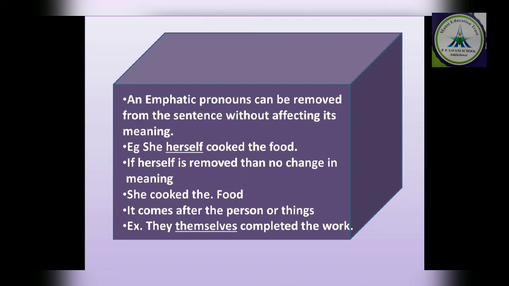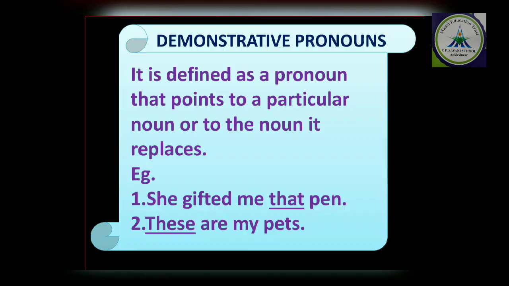First, in that the action and the subject and the object reflect the same person. Here it is not like that. Second, if the reflexive pronoun is removed from the sentence, it doesn't make any sense. And if the emphatic is removed from the sentence, it will not affect the meaning of the sentence. Reflexive comes after the verb, whereas emphatic comes after the person or a thing. Clear? Now demonstrative pronoun. It is also very easy.